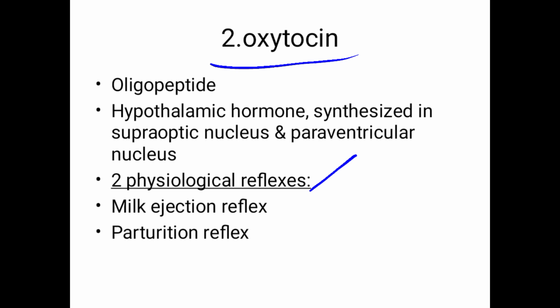nerve stimulation will cause the release of this hormone. So it is called a neuroendocrine reflex. Neuro means nervous regulation of secretion of hormones, and endocrine means hormone reflex. So these are the two examples of neuroendocrine reflex: one is the milk ejection reflex and the other is the parturition reflex.